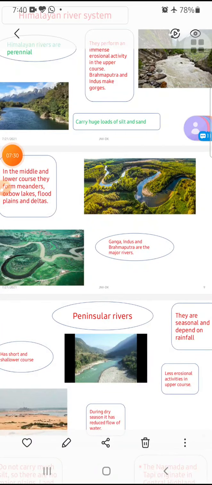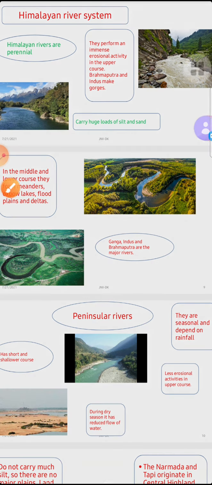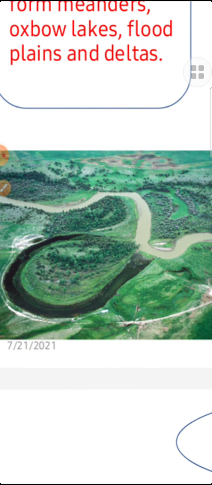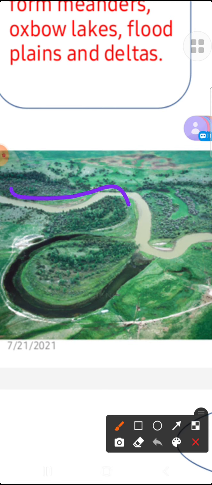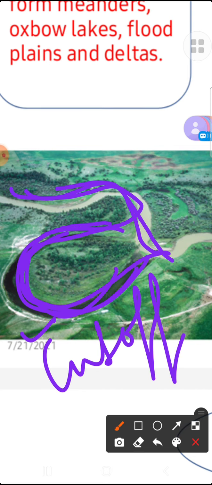And Oxbow Lake we'll discuss in the next one. I'll show you the picture. So this is Oxbow Lake. You can see here. Oxbow Lake is like an ox foot, that is the shape made by the river. When a particular flow of the river is cut off from the main channel, suppose the river was earlier flowing this way, but when the water volume is lesser, this area is cut off. So it becomes an Oxbow Lake, meaning that area is converted into a lake.